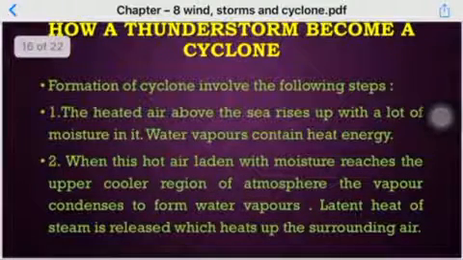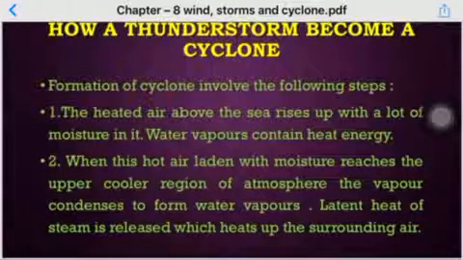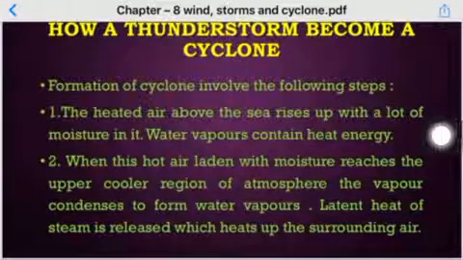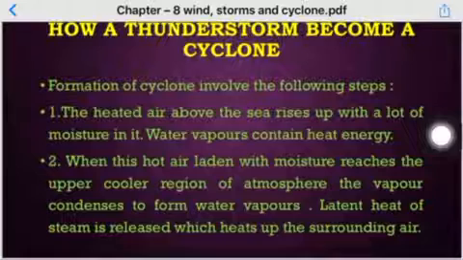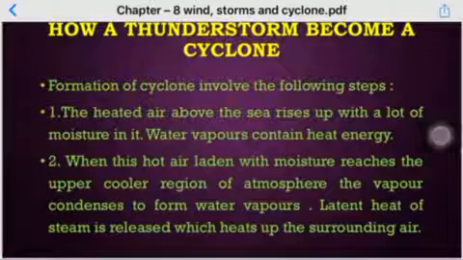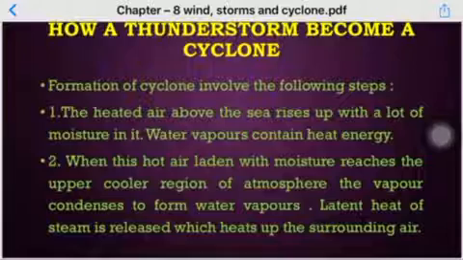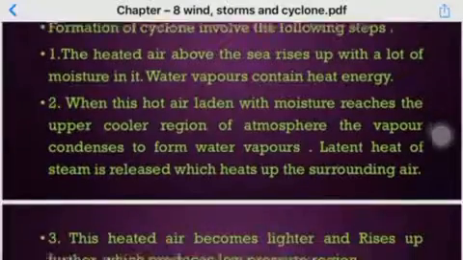First, the heated air above the sea rises up with a lot of moisture in it. Water vapors contain heat energy. When this hot air laden with moisture reaches the upper cooler region of the atmosphere, the vapor condenses to form water vapors. Latent heat of steam is released, which heats up the surrounding air.